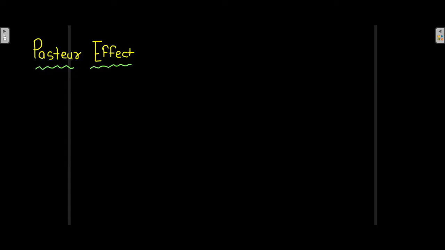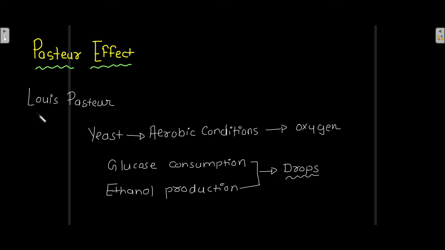Pasteur effect. Louis Pasteur observed that when yeast is subjected to aerobic condition, that is, the presence of oxygen, then the glucose consumption and ethanol production drops. When yeast is exposed to oxygen, when it is exposed to aerobic condition, then the glucose consumption of yeast and the ethanol production in the yeast drops.